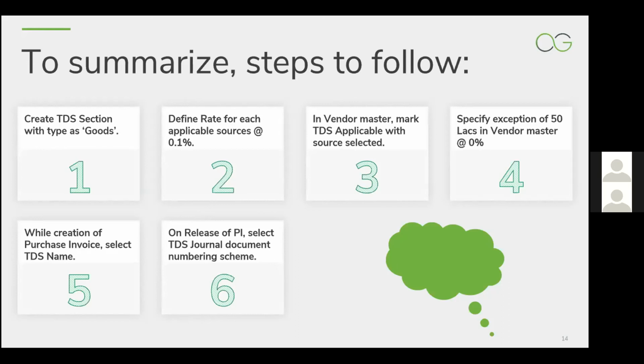I received many calls that the TDS rate is still being deducted after specification of exceptions. Many of us are making the mistake of providing the TDS rate in vendor master as 0.1%. We have to note that in the vendor master exception list, the rate needs to be specified as 0%. That is the exception rate, that is, TDS won't be charged. In that case, 0% needs to be specified in vendor master.